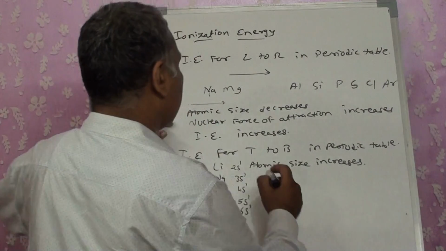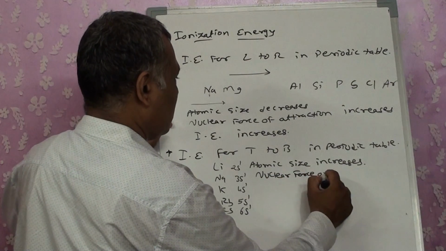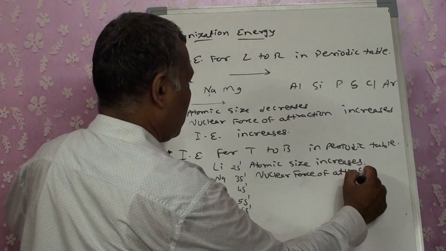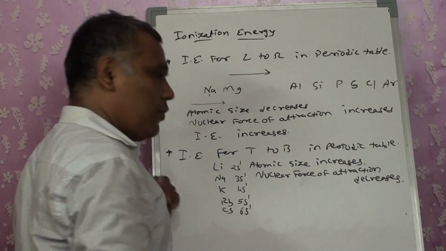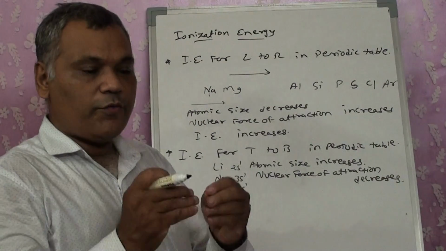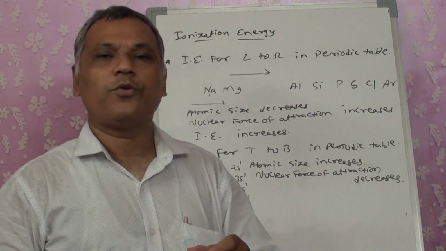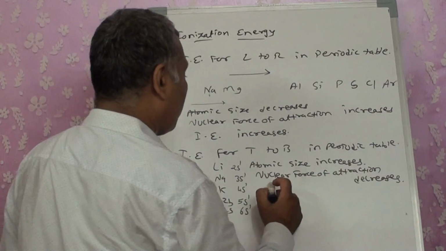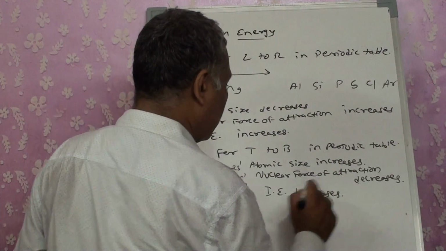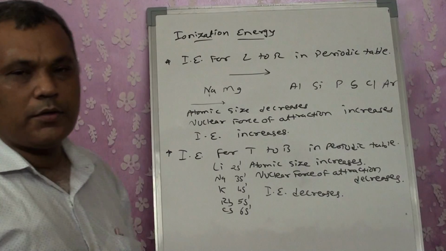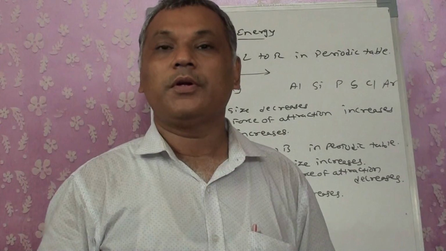As the atomic size increases, nuclear force of attraction will decrease. Now if the force of attraction is less and I want to remove that electron, that means I need very less amount of energy. So top to bottom what will happen? Ionization energy decreases. So for any given period, ionization energy left to right increases, whereas for top to bottom it decreases.